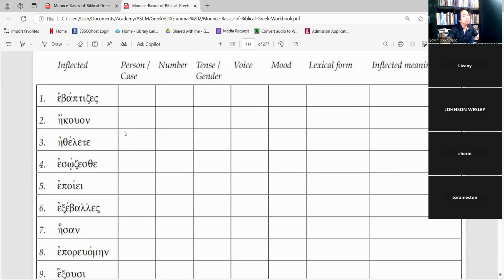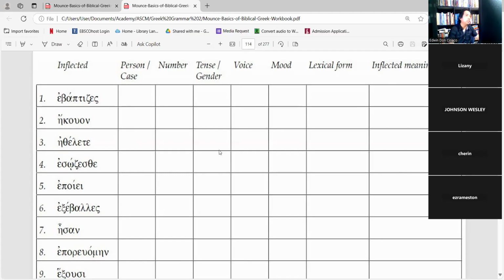And then etheleté, this is from thelo, I wish or I will. So now it becomes this is ete. You remember ete? For the present active, it is indicative of the second person plural.